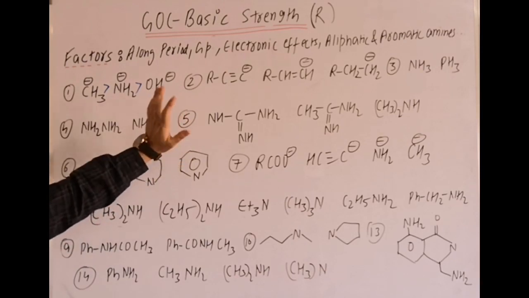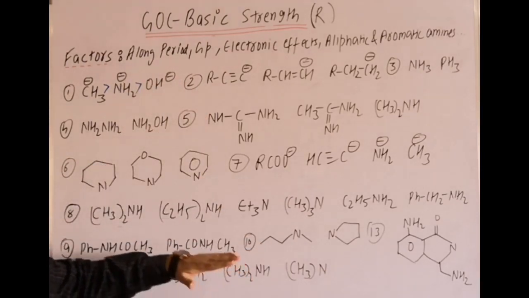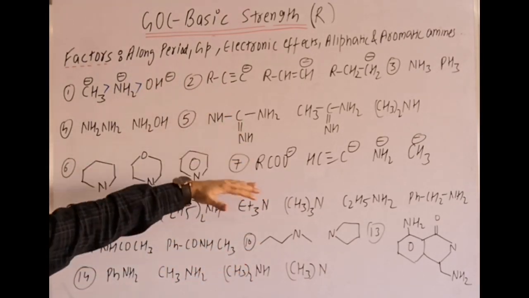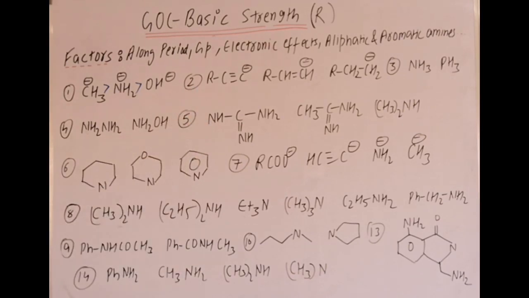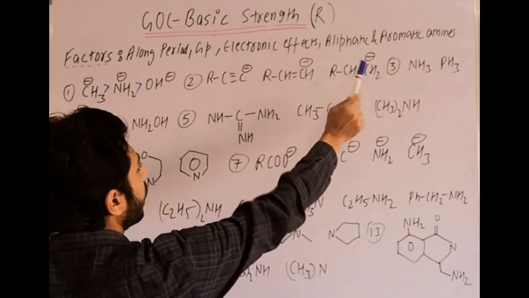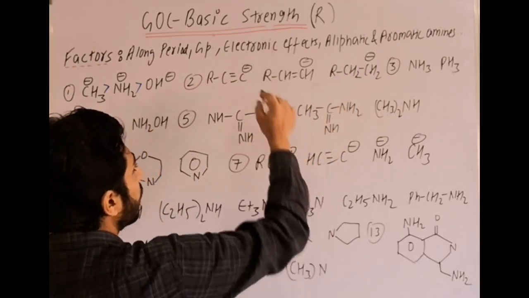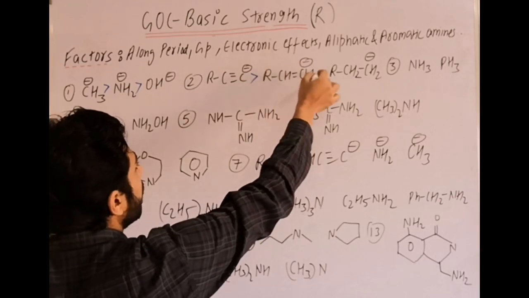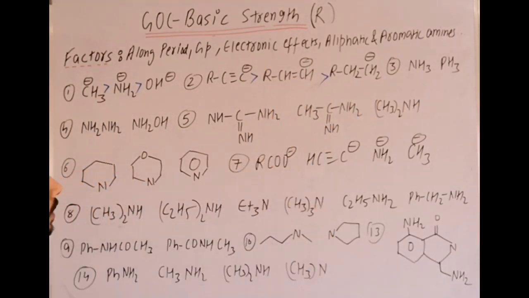You can pause this video if you want. You can try these questions till the 7th, then check your answers. I'm continuing with the answers here. For the second one, the only comparison is that it is sp carbon, sp2, sp3. sp carbon is most electronegative, so its donation tendency is least. The more the withdrawing effects, the less the donation tendency.